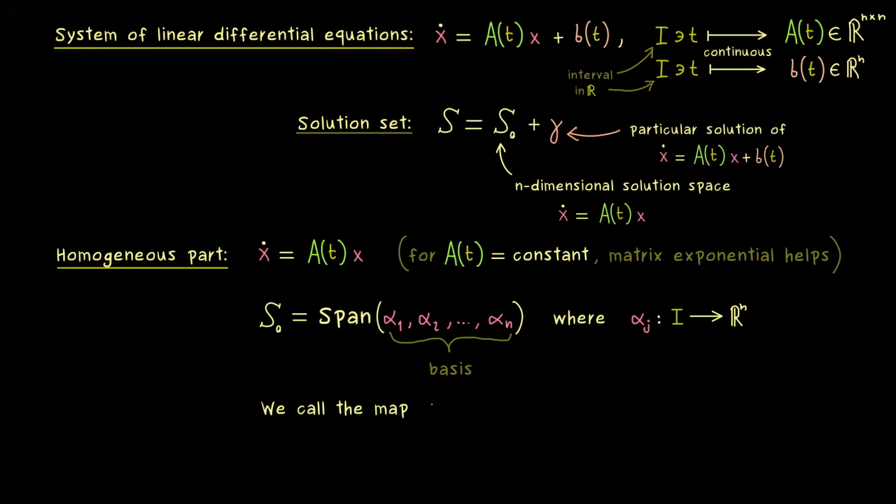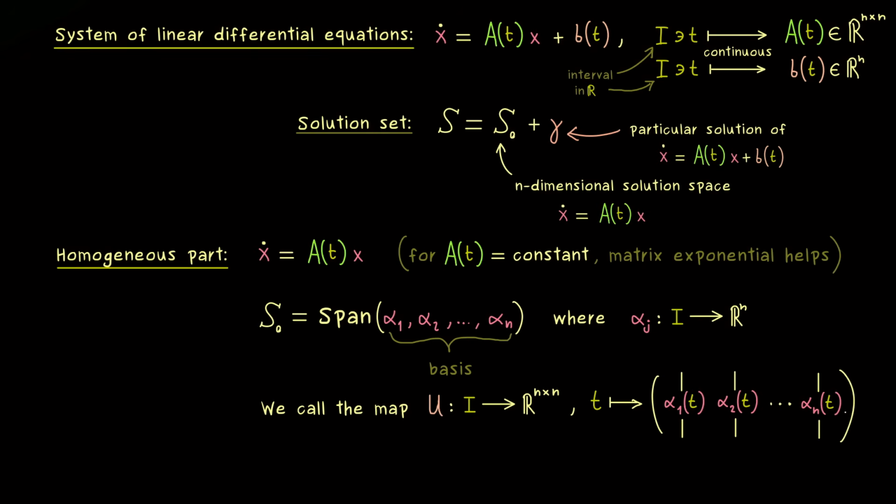And now, since we also want to calculate with the solutions, it makes sense to put them into a matrix. So what we get here is a matrix function U that maps I into the space of matrices. Hence, any point in time t is mapped to a square matrix. And now, as already mentioned, the columns of this matrix should be the solutions alpha j. So the first column is just alpha 1, the second alpha 2 and so on. So this is our square matrix and nicely defined for every point t in the interval.